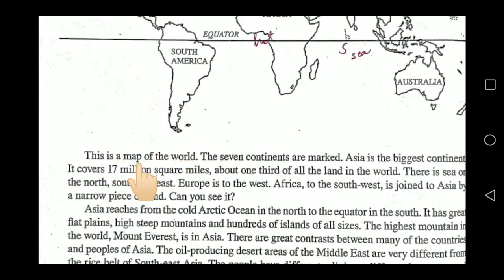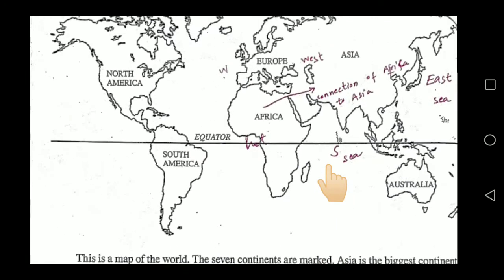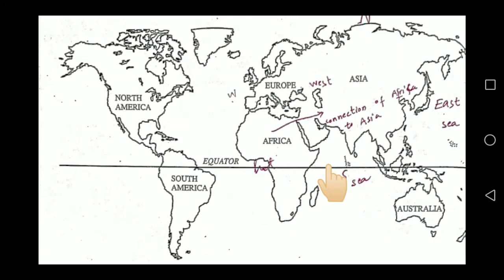This is a map of the world. The 7 continents are marked. As you know, there are 7 continents and these are marked here on the map of the world. There is Asia, Europe, Africa, Australia, South America, North America.